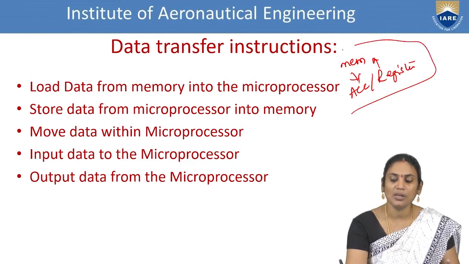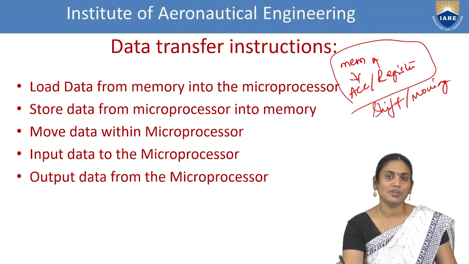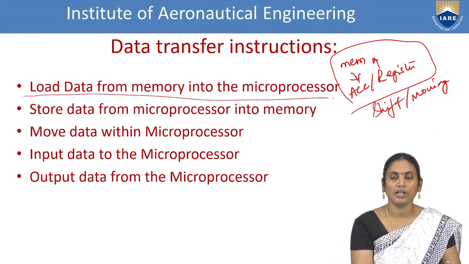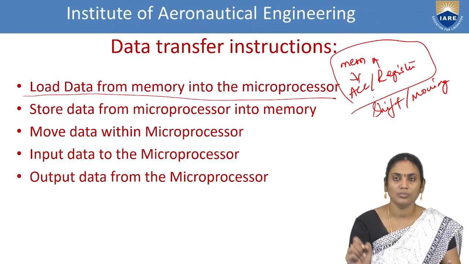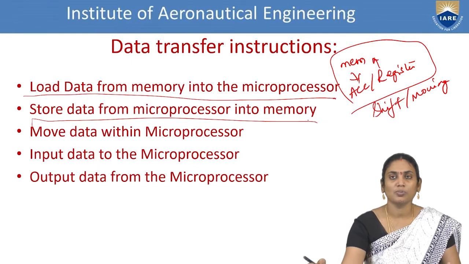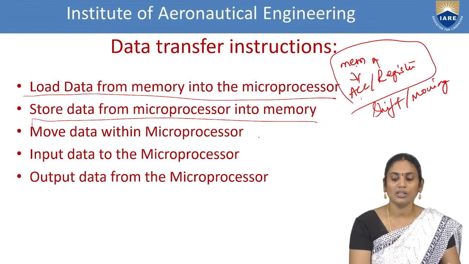These things can be considered as shifting as well as moving operations. The set of operations here is: load data from memory to microprocessor, and store data from microprocessor into memory.